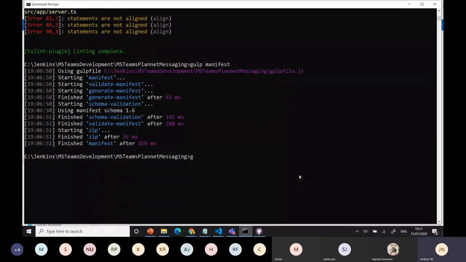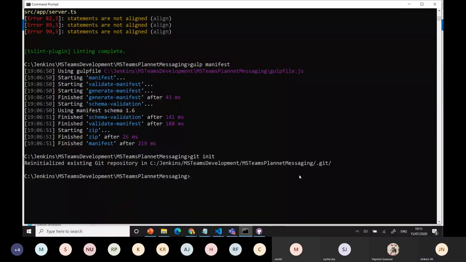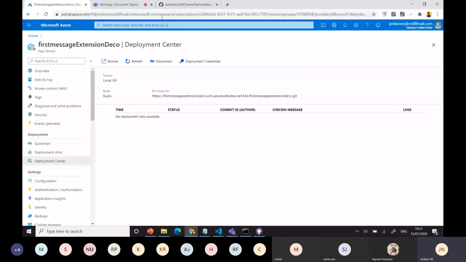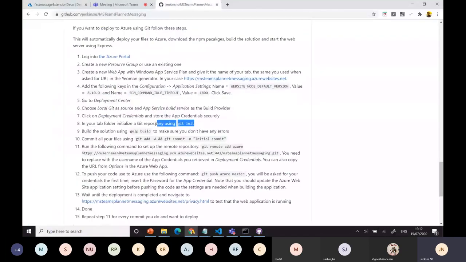You can go with git init. In some scenarios it doesn't identify git init. The reason behind it is you need to install Git. I think the steps are also available in the document. I'll show you one second. Yeah, the step is not there. You need to install Git. That is in Notepad, I can note it. Again, the video will be there.